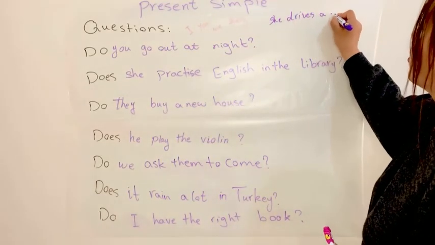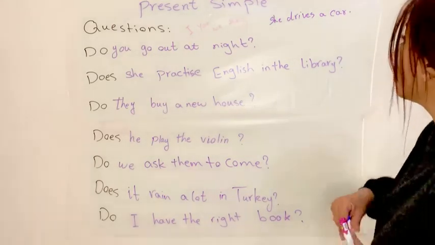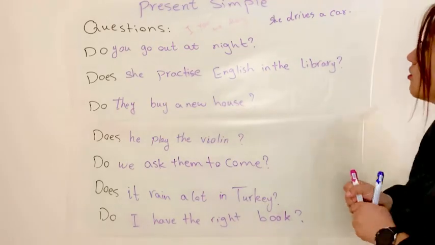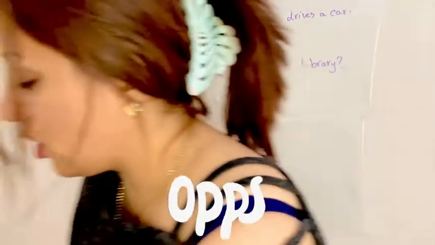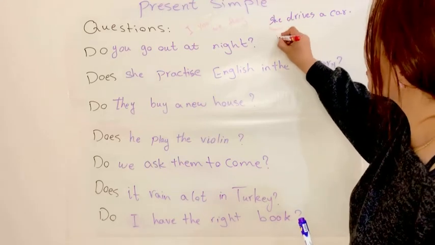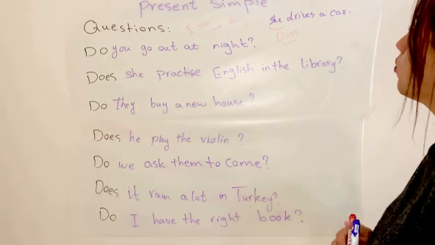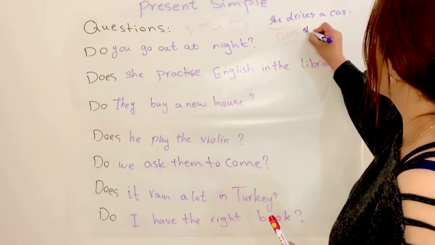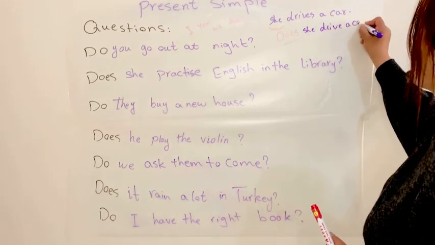Now we have a sentence in positive form. She drives a car. Now I change it to question. As we know, for subjects like he, she, and it, we need does. So we say, does she drive a car?